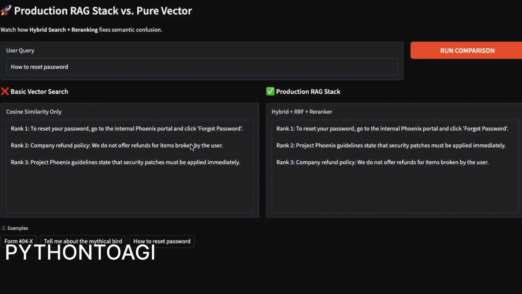In 2026, building for production means building for reliability. If your retrieval augmented generation system relies solely on vector proximity, it is time to upgrade your architecture.